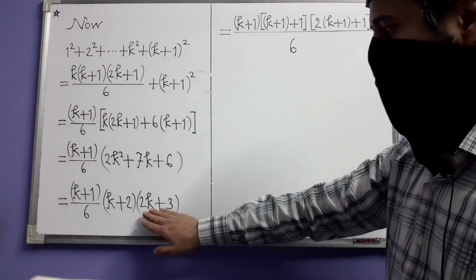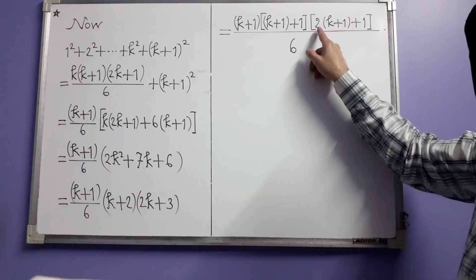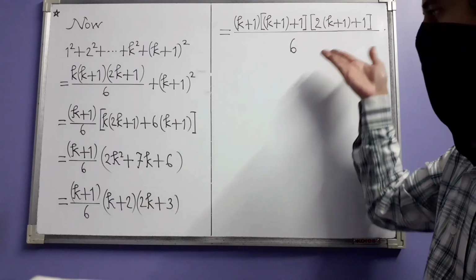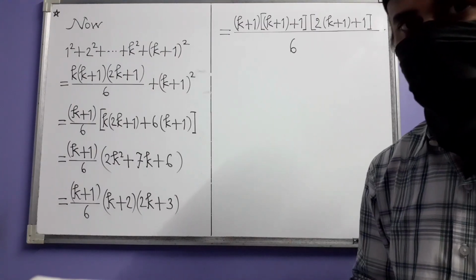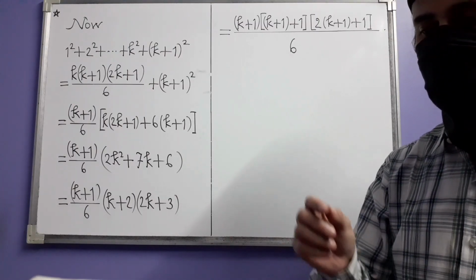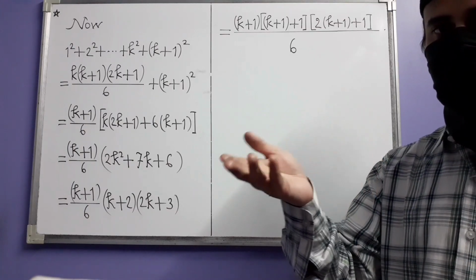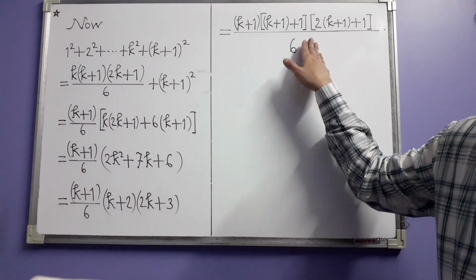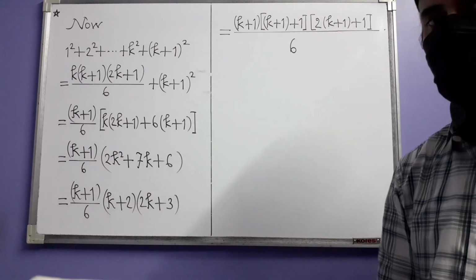Just like that, in place of this last factor 2k plus 3, we write 2 times k plus 1 plus 1, the same thing divided by 6. And now you go to the original identity and see the right hand side, which is just n times n plus 1 times 2n plus 1 divided by 6. You have that form here, where in place of n, now you have k plus 1.